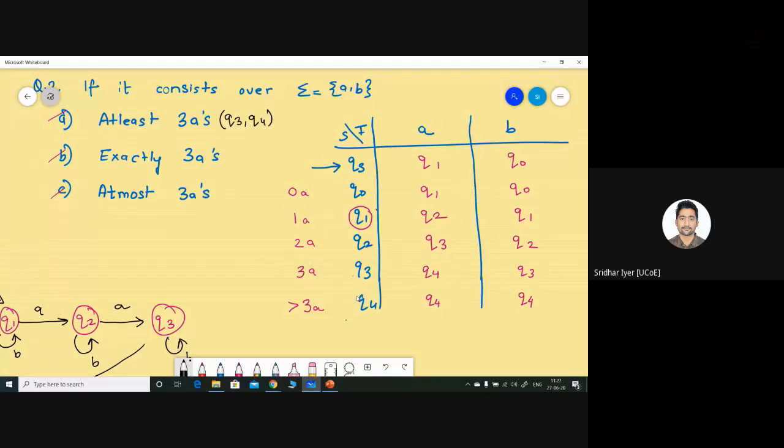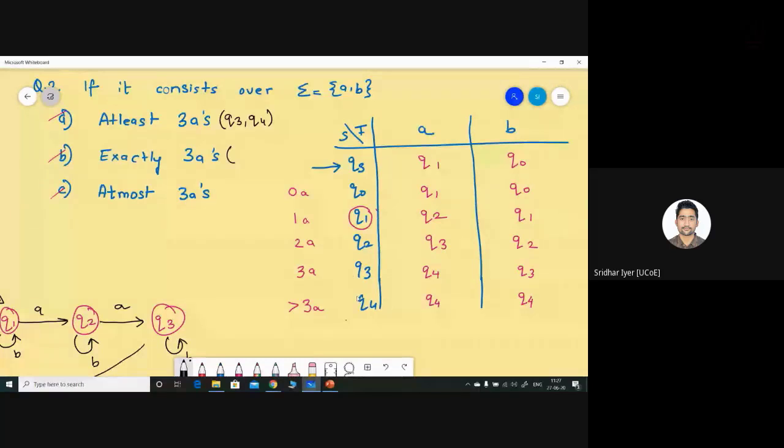Am I correct? Kindly let me know if I'm going wrong anywhere. So Q3 and Q4 are those states which correspond to at least 3 A's. Similarly, exactly 3 A's. Exactly 3 A's we are only having in state Q3.